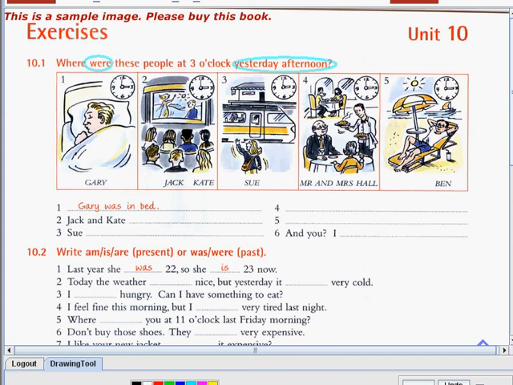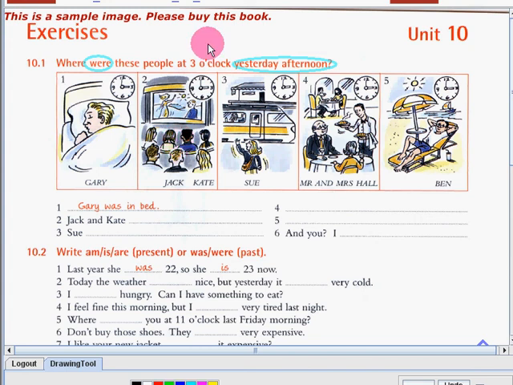As you can see in our question, we have the verb were and we have the time expression yesterday afternoon, to be exact, at 3 o'clock. So we will have answers in the past tense too, regarding what these people did yesterday afternoon at 3 o'clock.